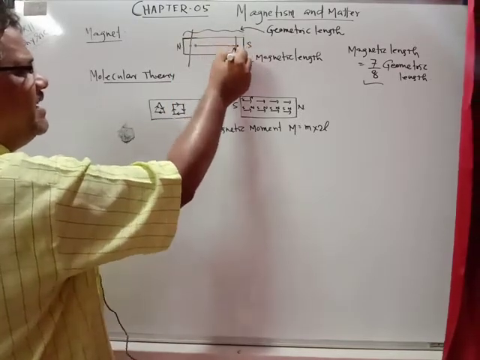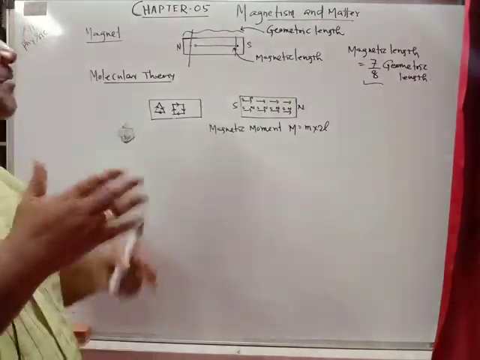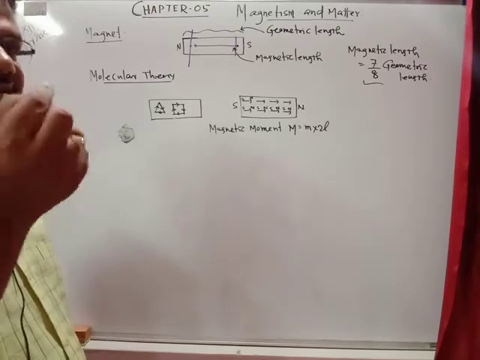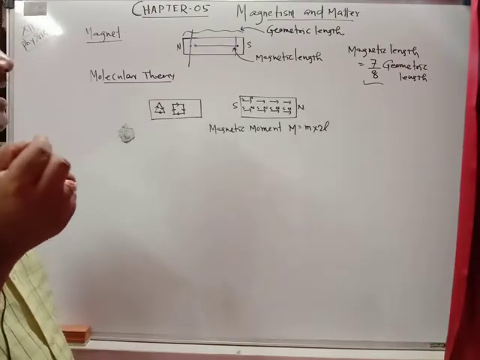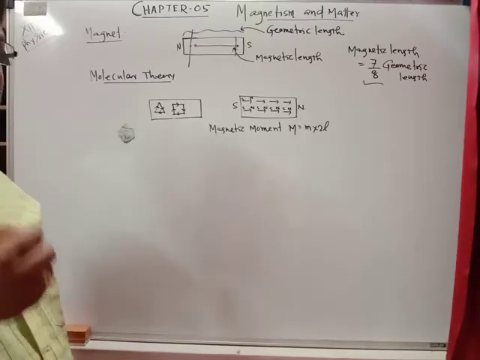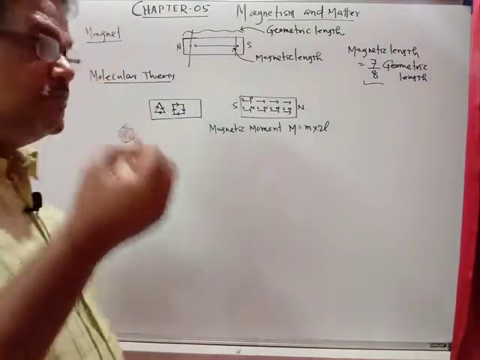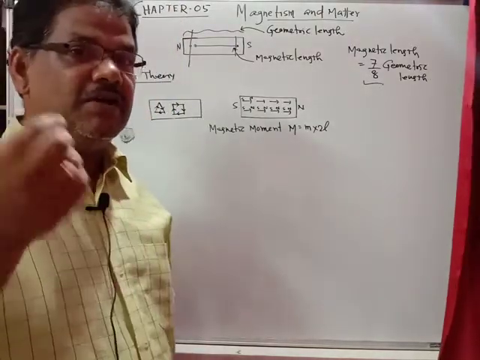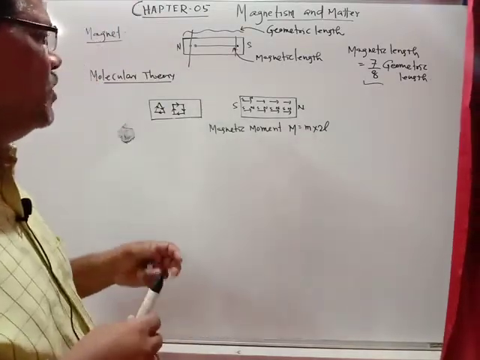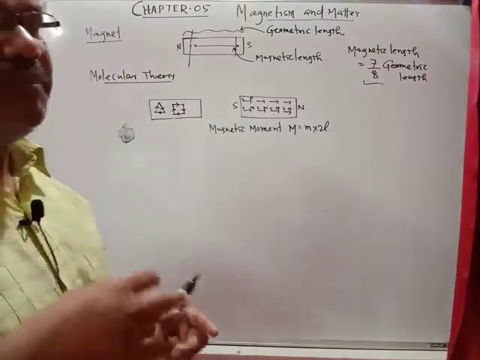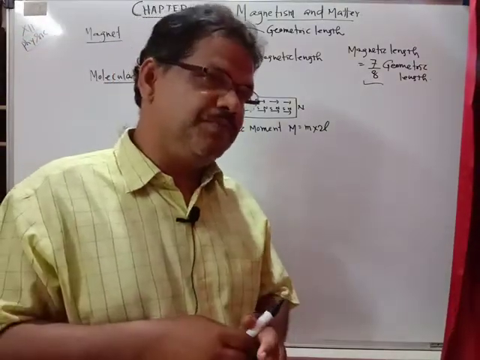In this manner, even if you cut the magnet into an infinite number of pieces, even the smallest substance you get behaves as a magnet, a tiny magnet, behaving like a dipole. Even if you come to the range of atoms and molecules, you will find the magnetic nature, that is the north and south pole. Always north and south poles come in pairs in a magnet. You cannot separate the two poles.